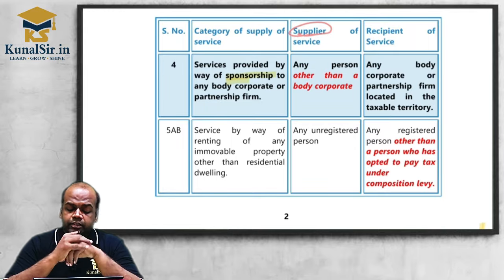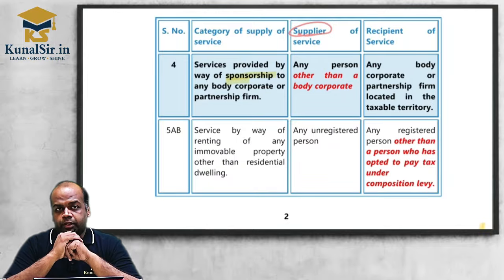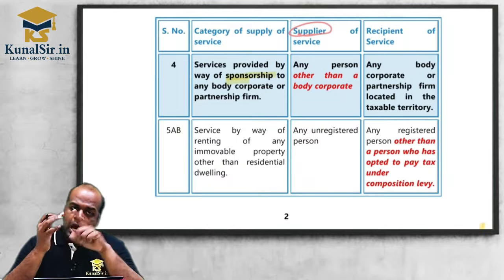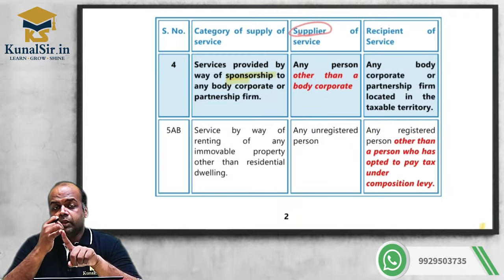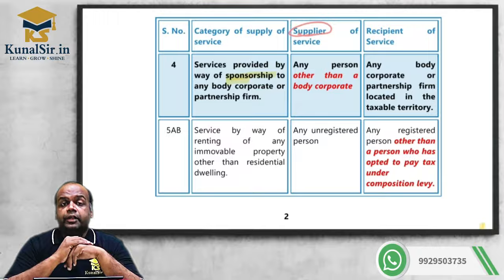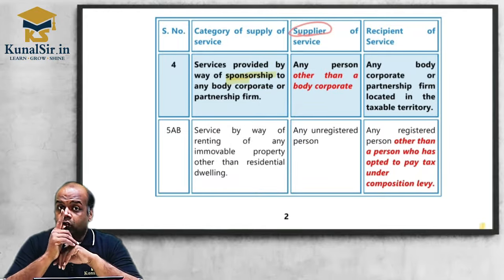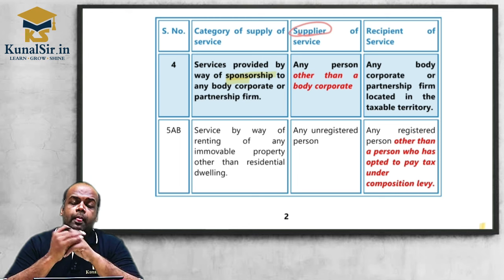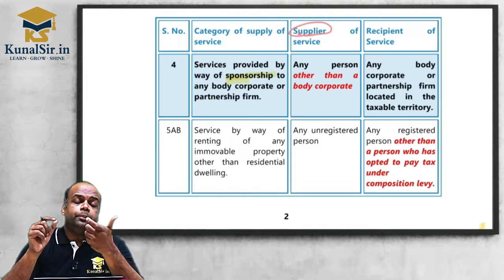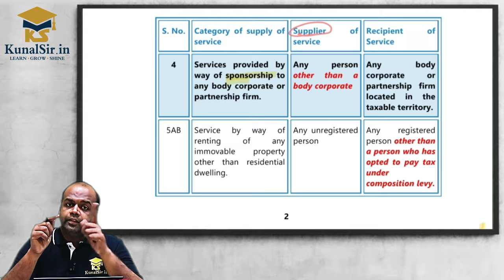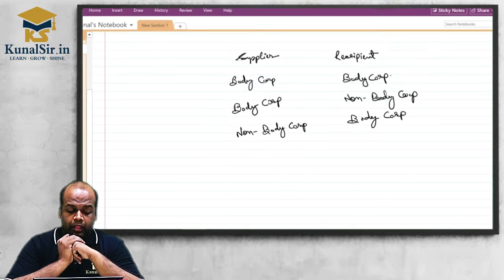But now what changes is done? Now we have to check supplier is any person other than a body corporate. And who should be the recipient? Either body corporate or partnership firm. So if supplier is body corporate and recipient is body corporate, so whether this provision will be applicable? No. Earlier it was applicable because supplier was any person and recipient was body corporate. But now who is supplier? Any person other than body corporate. So let's understand with this.